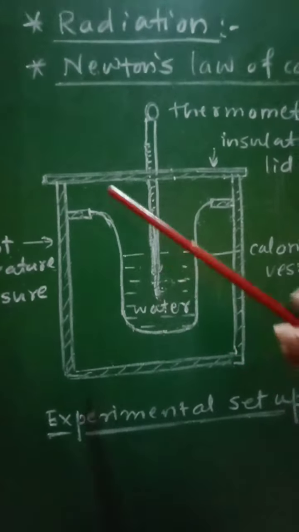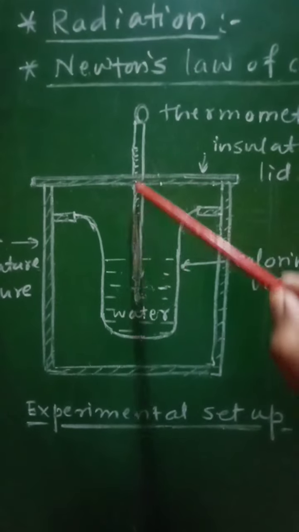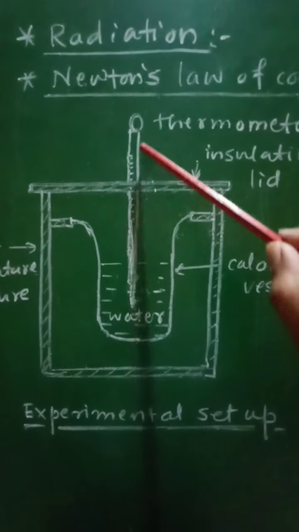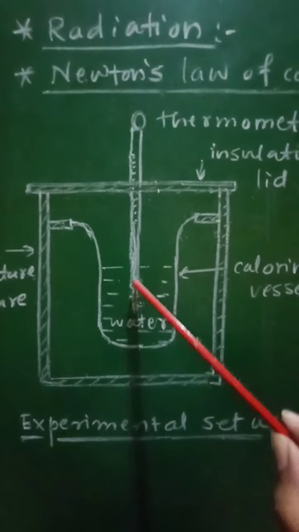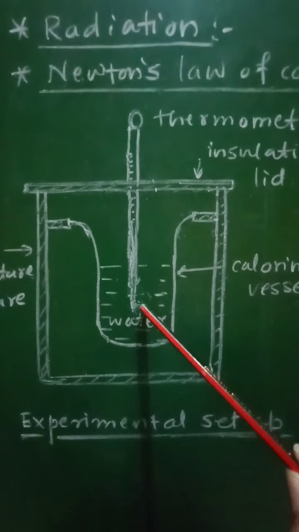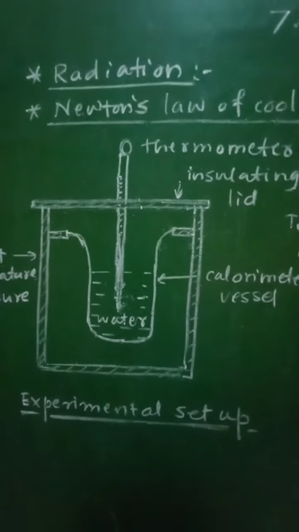This lid will have one hole through which a thermometer will be inserted. The thermometer inserted into the water will be so adjusted that its bulb is fully dipped into the boiling water.